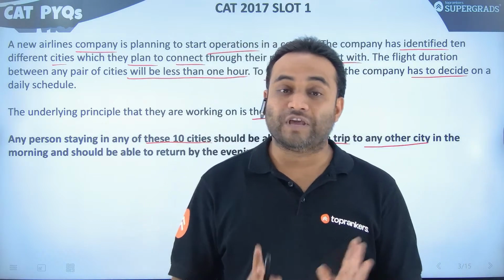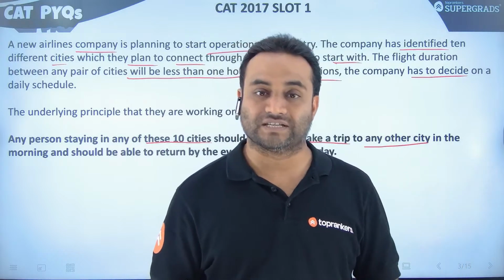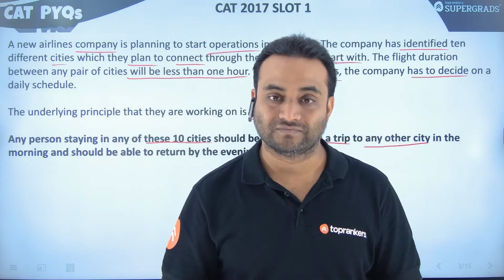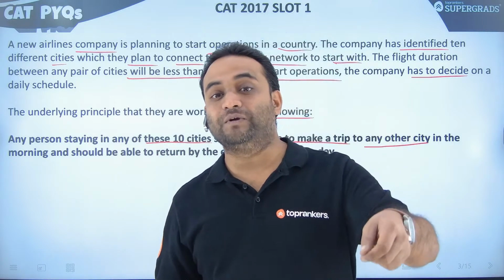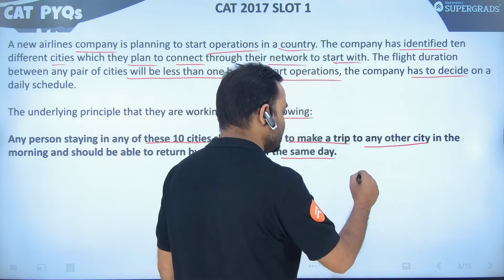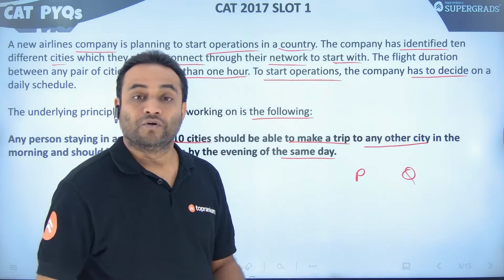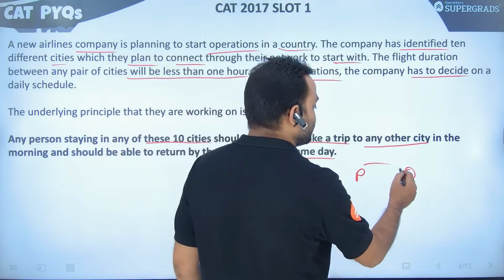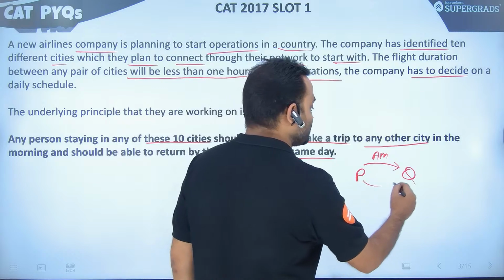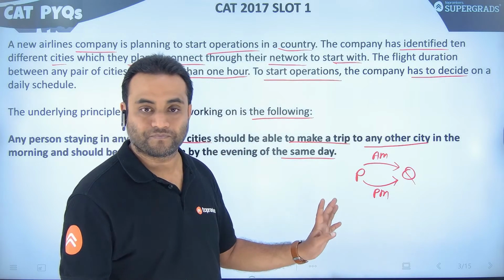क्या मतलब है इसका? We have 10 cities, so any person living in any of the 10 cities can go to any of the remaining 9 cities, and he should be able to return to that city also. कहने का मतलब अगर सिटी P और Q की बात करें, from city P to Q there should be a morning flight in AM, and from P to Q there should also be an evening flight in PM.